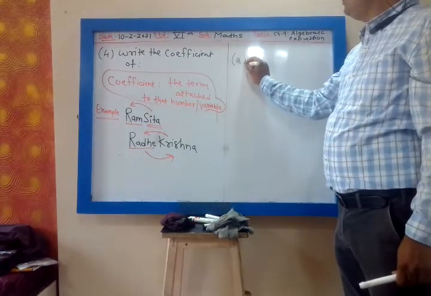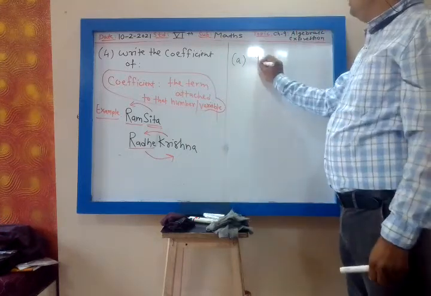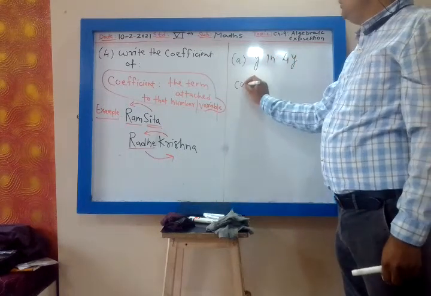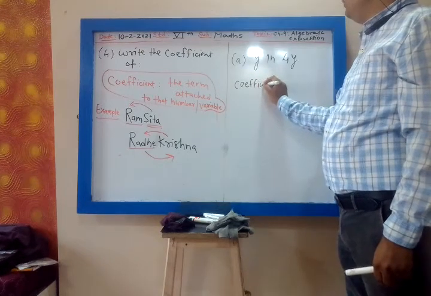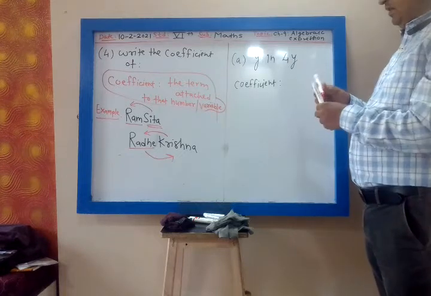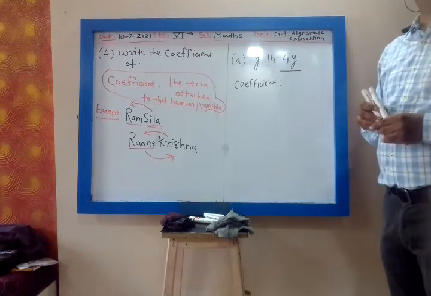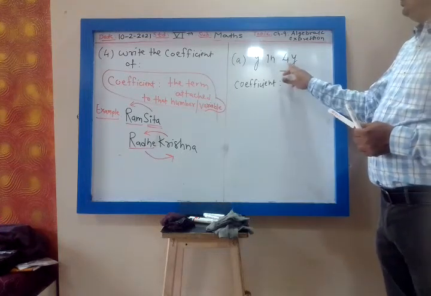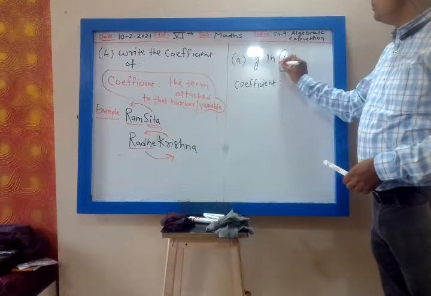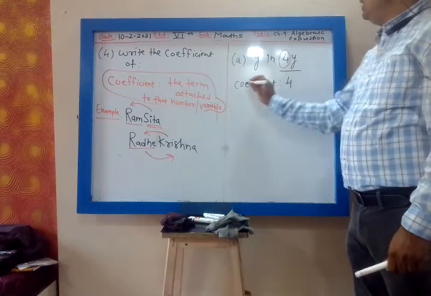Write down this example. Everything you have to write. Now A, the coefficient of y in 4y. In 4y, you have to write down the coefficient. This is my 4y. You have to write down the coefficient of y. Which is the term attached with y? Tell me. 4. The term attached with y is 4. So this is my coefficient. So coefficient is 4. Answer is 4.